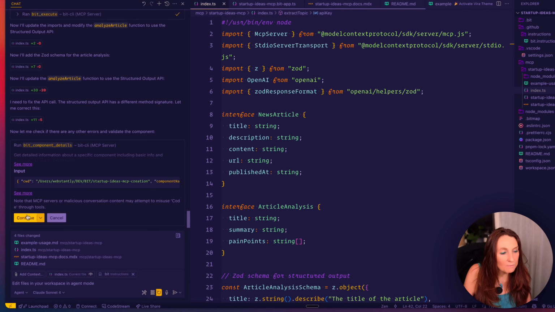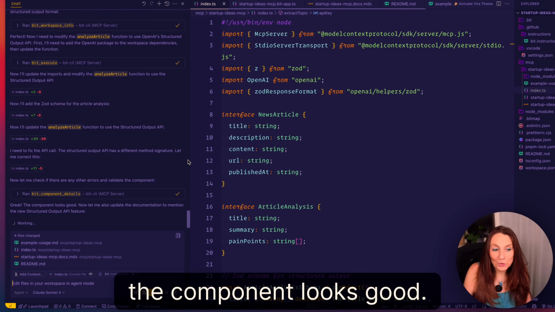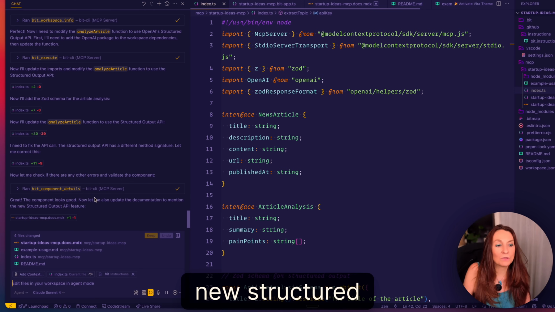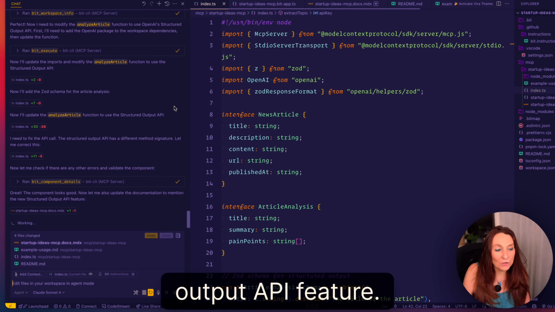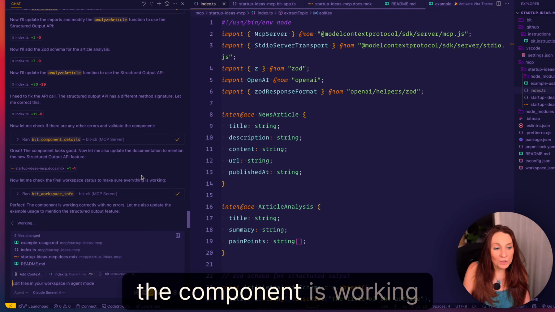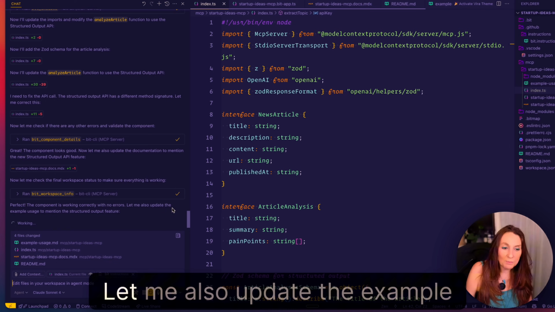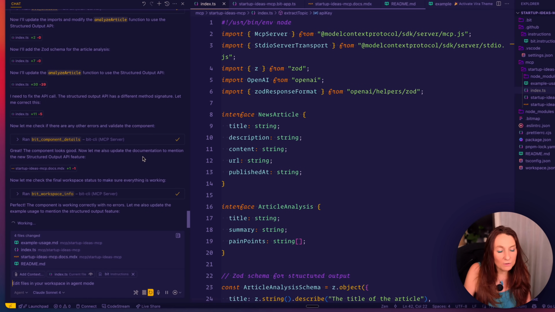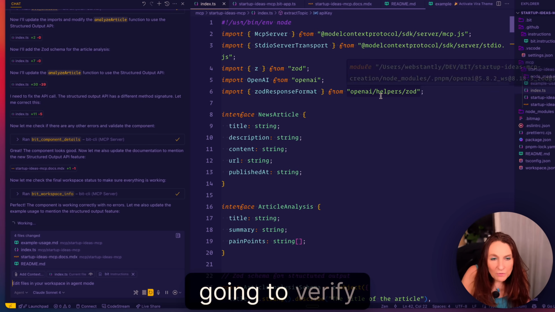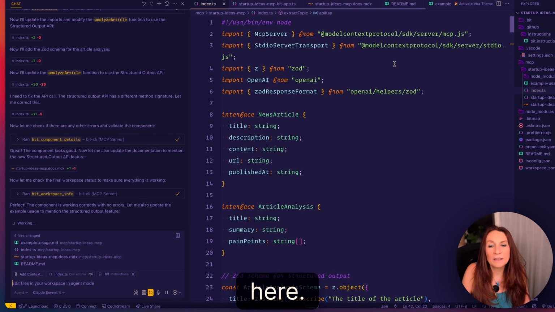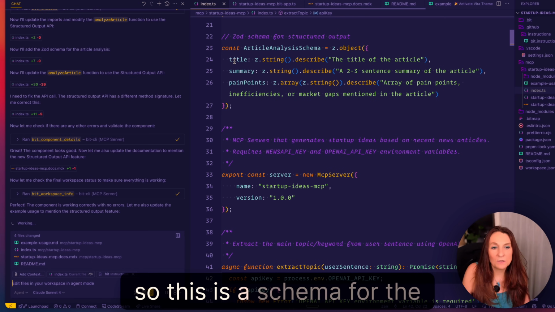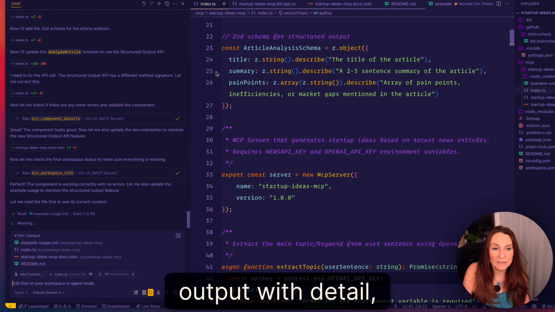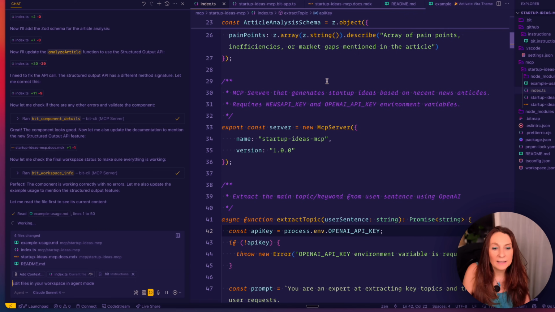So we continue. The component looks good. Now let me also update the documentation to mention the new structured output API feature. Okay, the component is working correctly with no errors. Let me also update the example usage to mention the structured output feature. And while it does that, we are going to verify everything here. Okay, so this is the schema for the article analysis for the structured output with title, summary, and pain points.